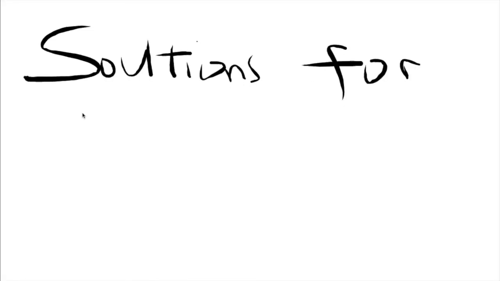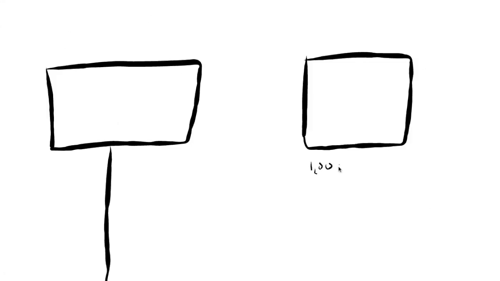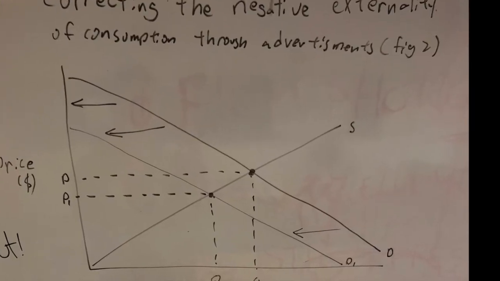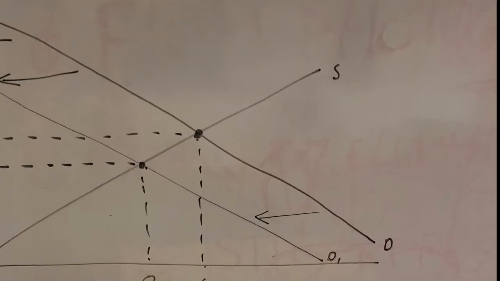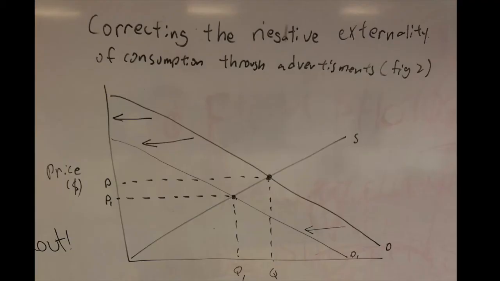One solution to this negative externality is through advertisements. Advertisements that discourage the consumption of black beans can also decrease the demand for burritos. Shown in figure 2, the original demand D is shifted left to D1, resulting in the equilibrium price and quantity matching its socially optimum point at P1 and Q1.